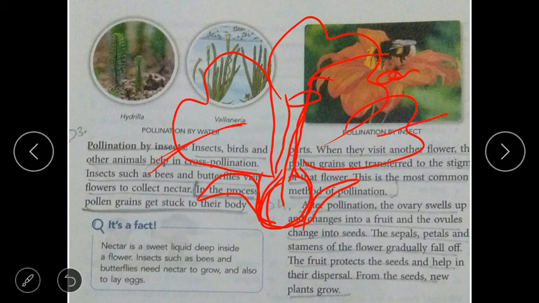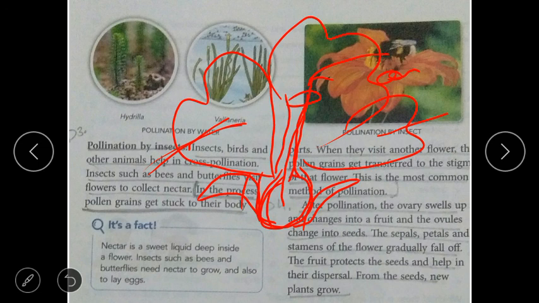And from the seed, new plants grow, and the fruit protects the seeds. Now what happened? All these fall off and the ovary changes into fruit, and this fruit protects the seed. The seed is inside the fruit, and that fruit is protecting it and helps in its dispersal.